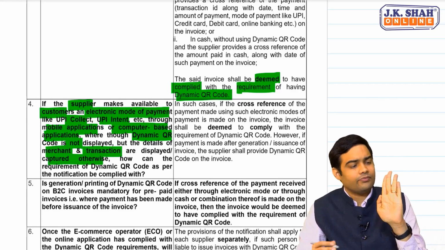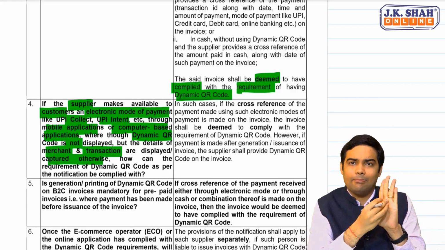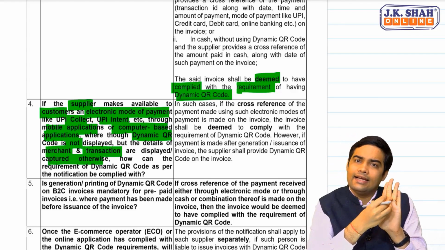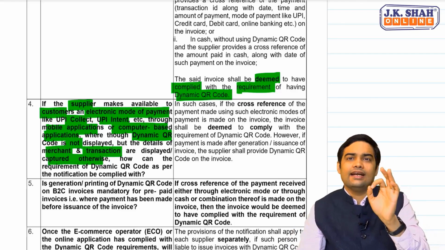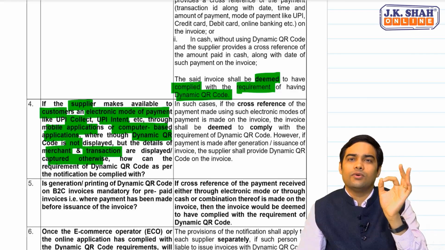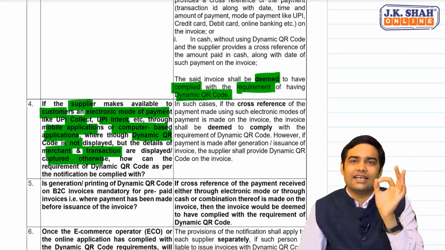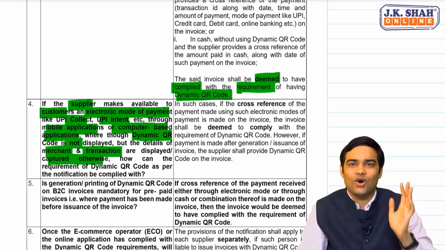Now, I have provided an application to the consumer that he can scan and make the payment. In that case, whether it would be sufficient to meet the requirements as per the law.